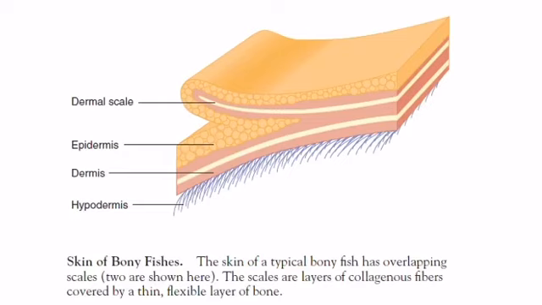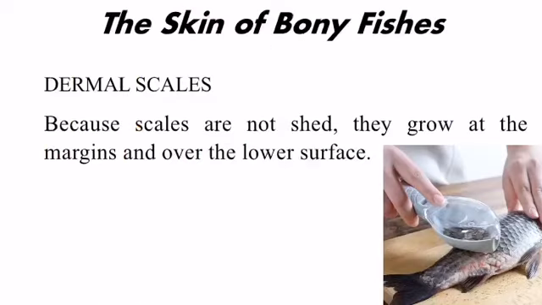The skin of bony fishes. The skin of a typical bony fish has overlapping scales. The scales are layers of collagenous fibers covered by a thin flexible layer of bone. So this is the epidermis, and these are the dermal scales. Because scales are not shed, they grow at the margins and over the lower surface of the fish.